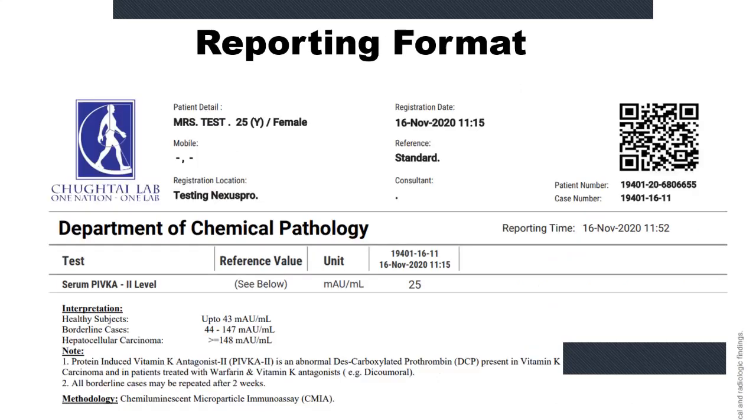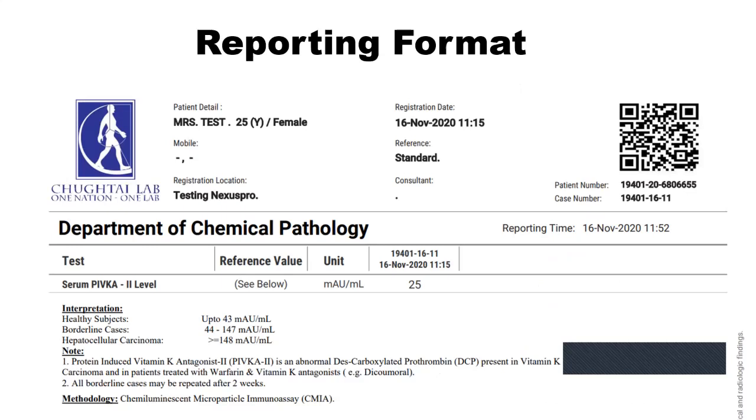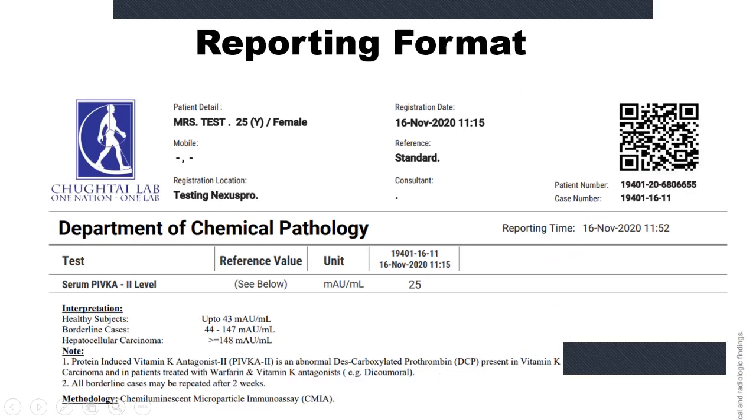And after we completed the study, we also changed our reporting format at Sky Lab, and we have incorporated our research findings into our reporting format, as you can see in this report.